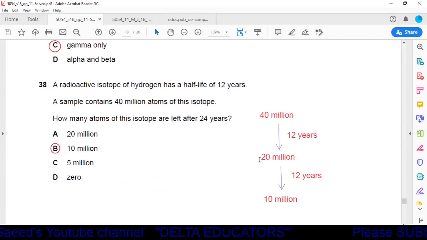Question number 38. A radioactive isotope of hydrogen has a half-life of 12 years. A sample contains 40 million atoms of this isotope. How many atoms of this isotope are left after 24 years? We have a radioactive substance with 40 million atoms.